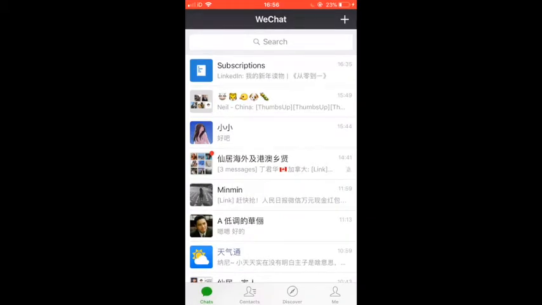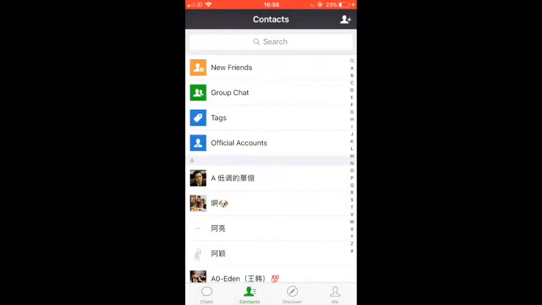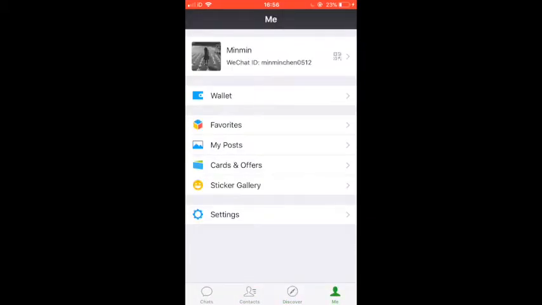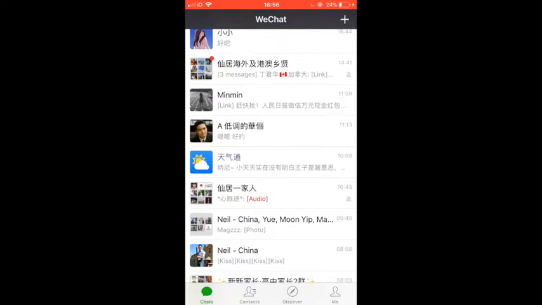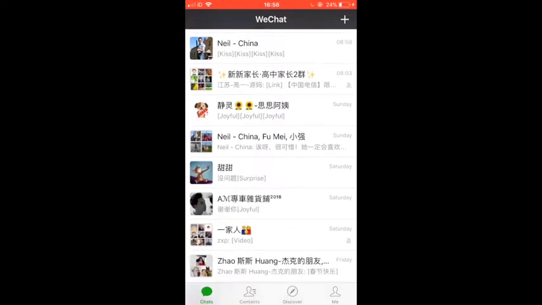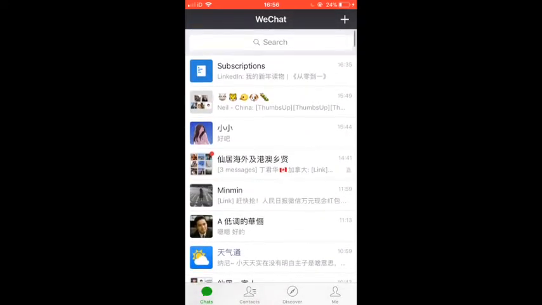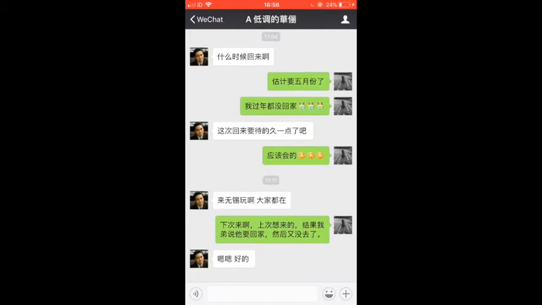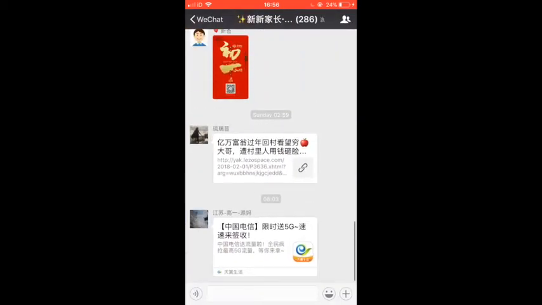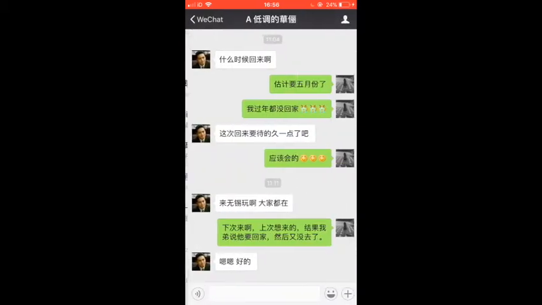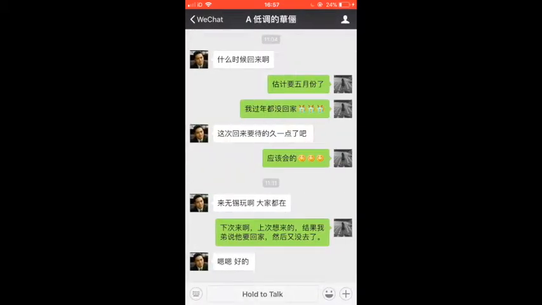When you open WeChat, you will see four icons at the bottom: Chats, Contacts, Discover, and Me. So Chats is where you communicate with your contacts on WeChat. You can have a one-to-one conversation with your contact like this one, or you can have a group chat like this one. With the one-to-one chats, you can send text messages or audio messages.